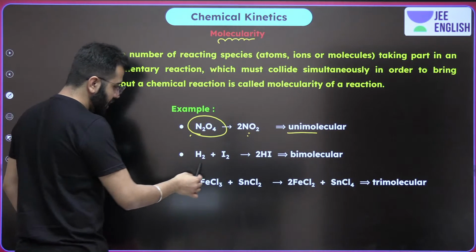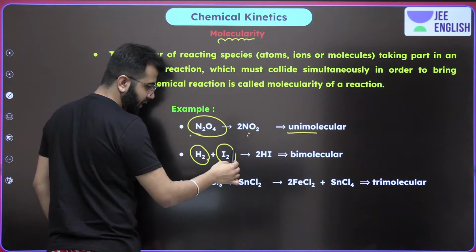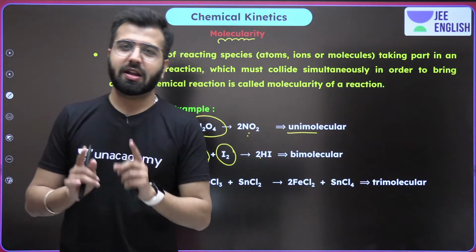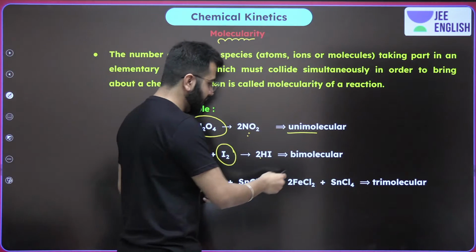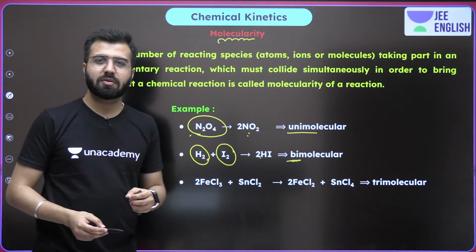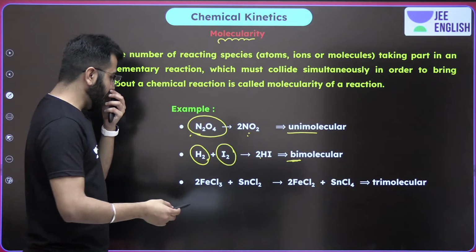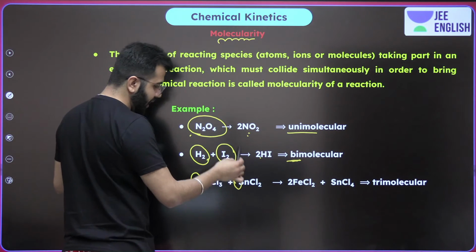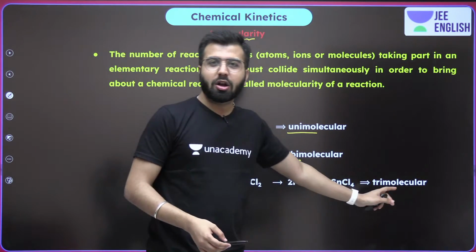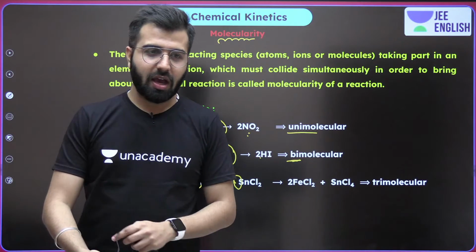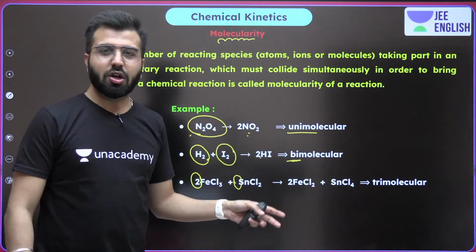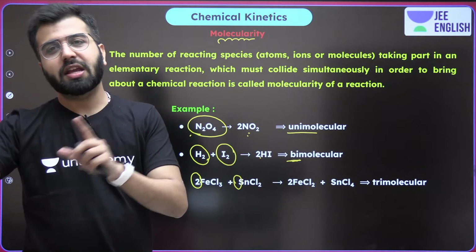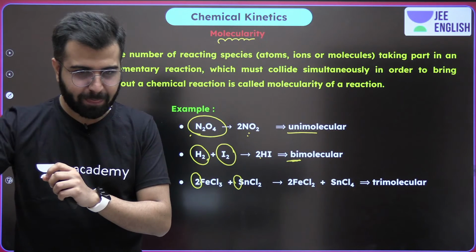Let's talk about the second. I need one molecule of H2, one molecule of I2, and then only I'll get the product. How many molecules do I need for this particular reaction? 2. So the molecularity of this particular reaction becomes 2, which is bimolecular. Now let's talk about the third case. Over here I need 2 of one and 1 of another, and the molecularity over here comes out to be 3. If you see the reaction, you'll get to know how many molecules are actually coming up and interacting in order to get the reaction. That is going to be the molecularity. Is this clear?